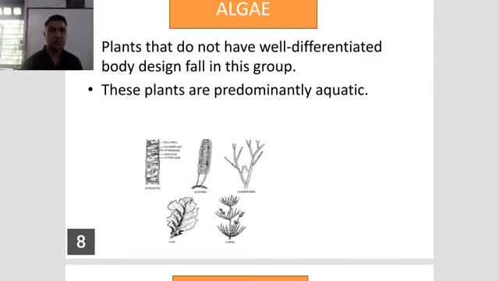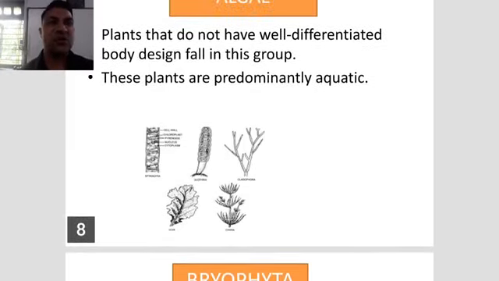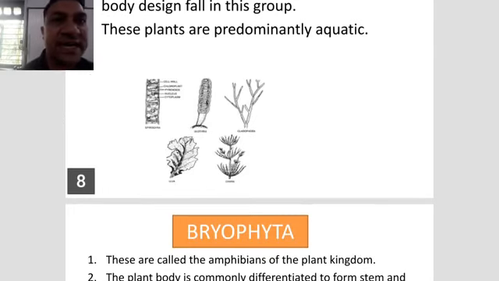Then after, number 2, the plants are predominantly aquatic. They require water or an aquatic habitat. Without water, they can't survive. So algae require water. Some of the examples are Spirogyra, Ulothrix, Ulva and Chara. So these are some examples.